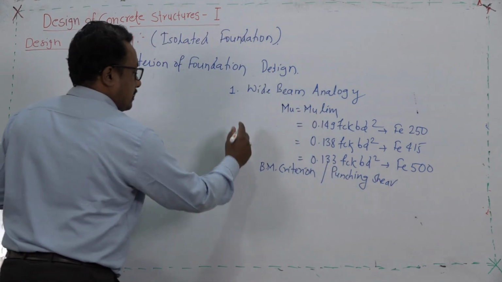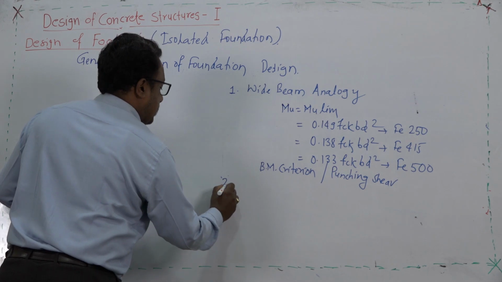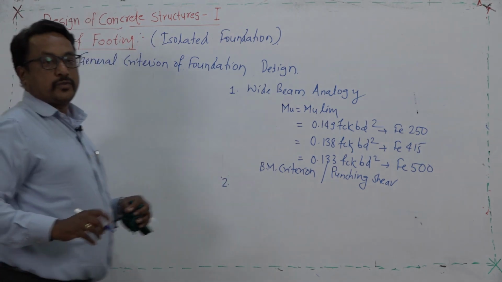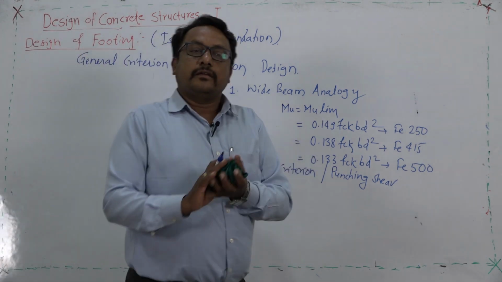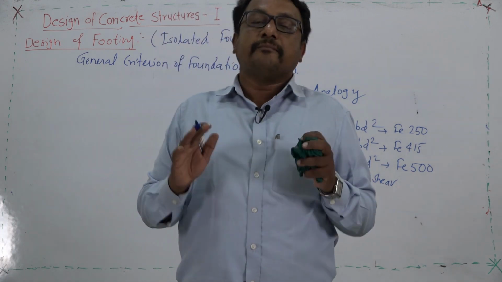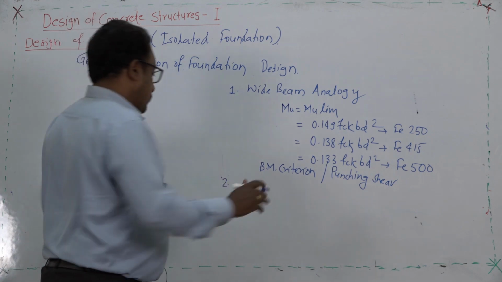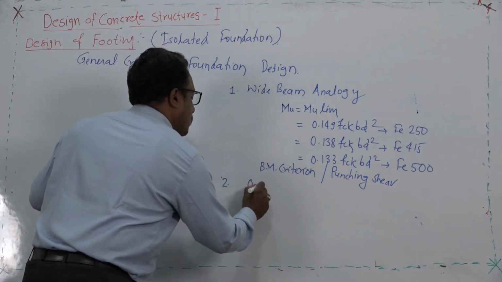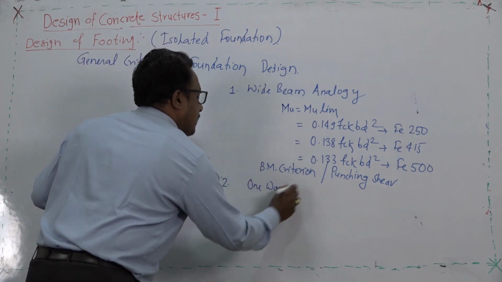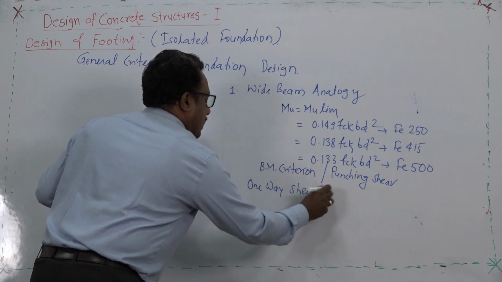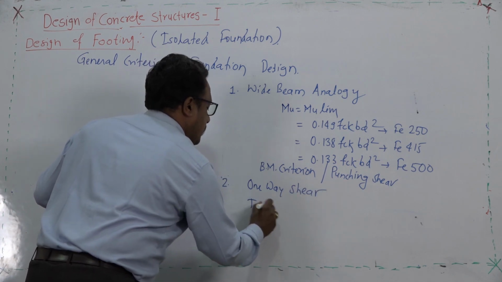The second guideline we are supposed to follow is that the design of the footing will be complete when it satisfies two important checks. Those checks are called the check for one way shear and the check for two way shear.